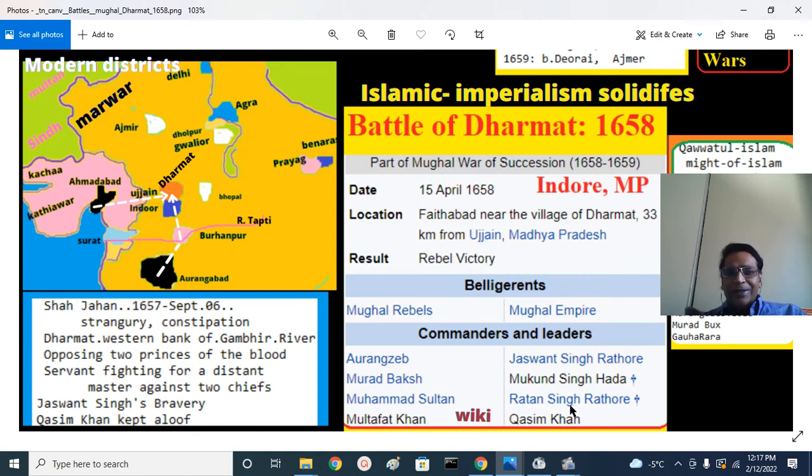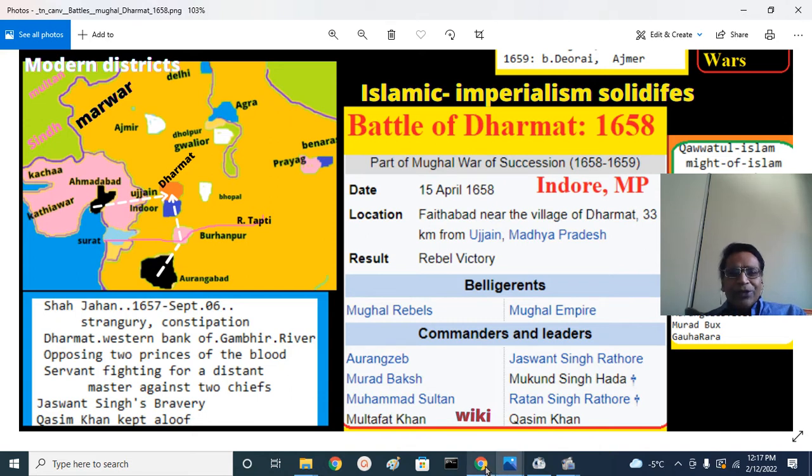Also Ratan Singh Rathore and Qasim Khan. On behalf of the rebels were Aurangzeb, the future Alamgir Badshah, his brother Murad Baksh, and Aurangzeb's favorite son at that time, Muhammad Sultan. Later he was executed, that's a different story. At that time he was a favorite son, along with other generals. This is from Wiki, you can see.